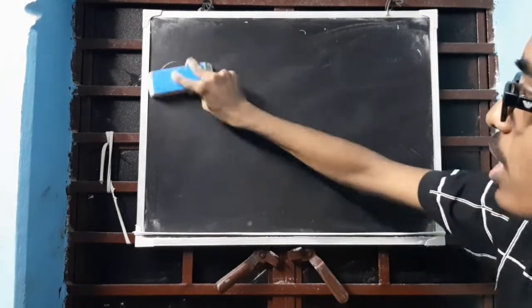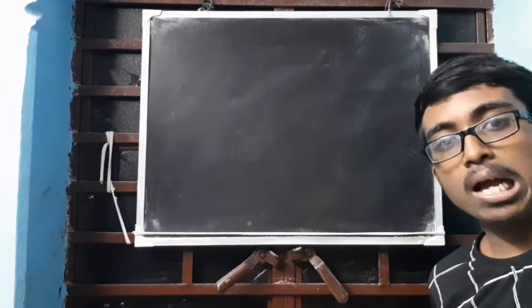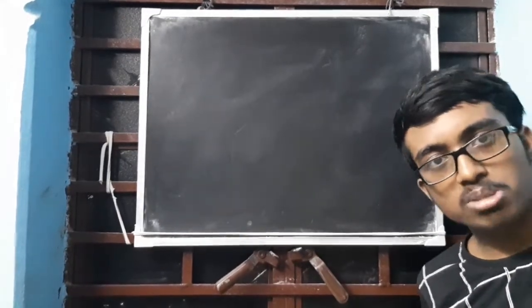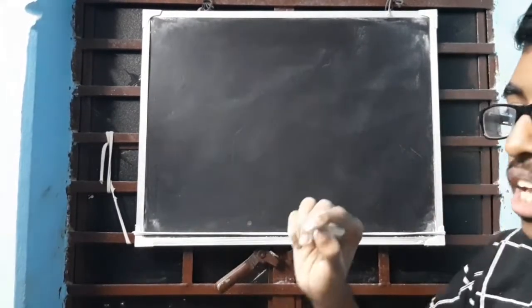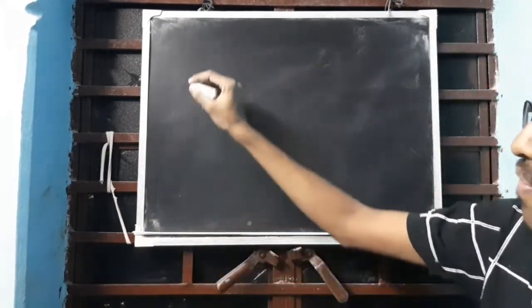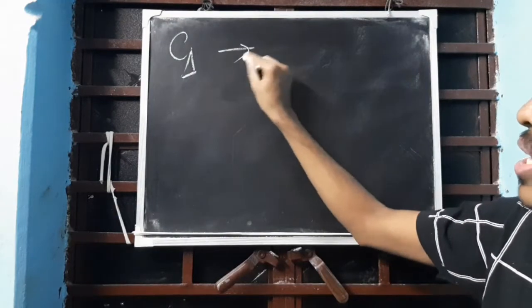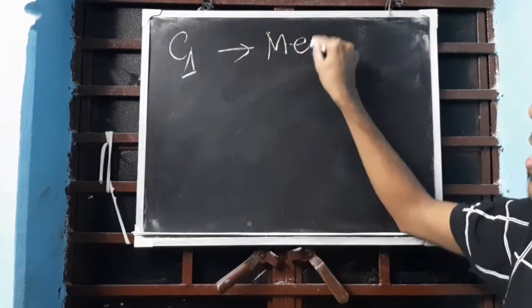Now we are going to get into aliphatic, but before that let me tell you about the 'but' that I said. Basically, we name based on Latin and Greek words. If there is one carbon present, C1, we say it as meth.